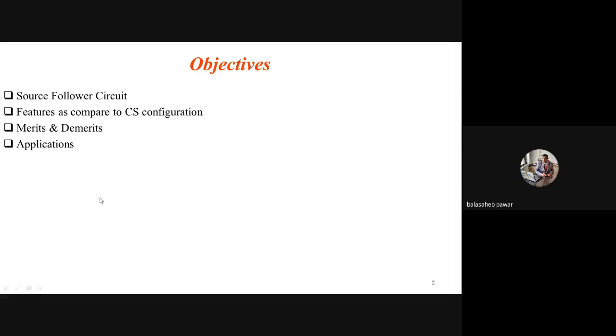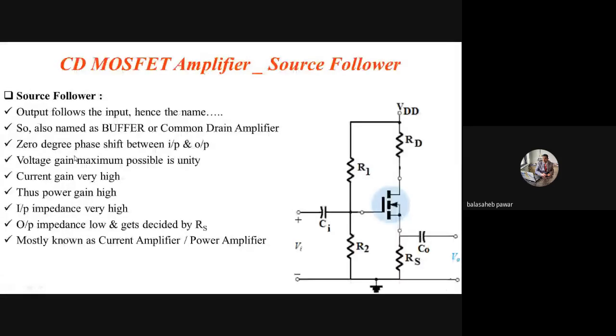Then its features, or how it will differ in terms of its various features, characteristics or parameters as compared to the common source, which we already studied in detail. This CS configuration we already studied in detail. We did the DC analysis, we did the AC analysis, then we worked out how that common source MOSFET amplifier circuit works, and how to determine its various parameters like AV, RI, RO, etc. Then its merits and demerits and applications. So you can easily compare the shown circuit with the previous one, with which you are now well familiar.